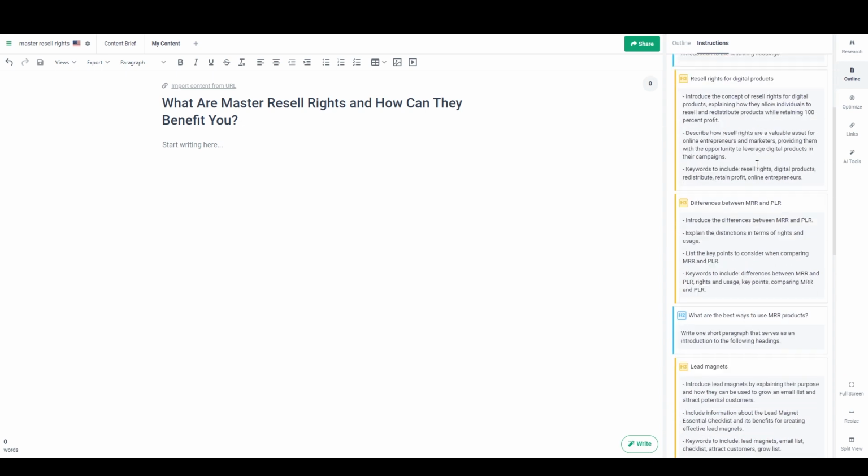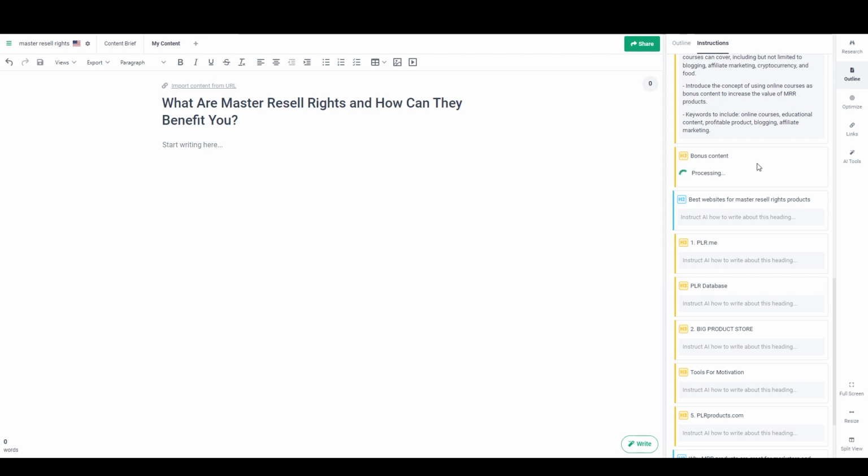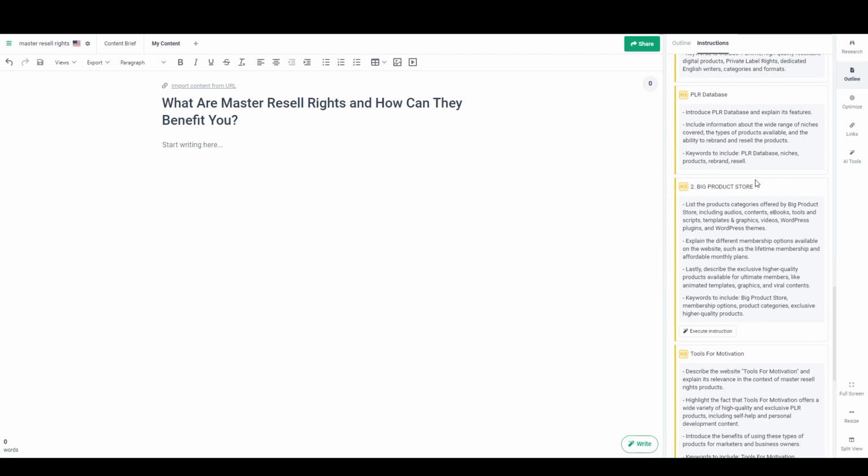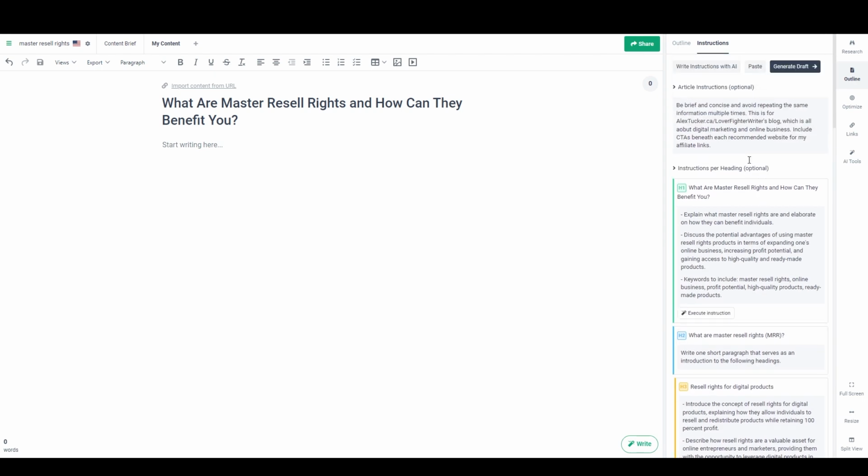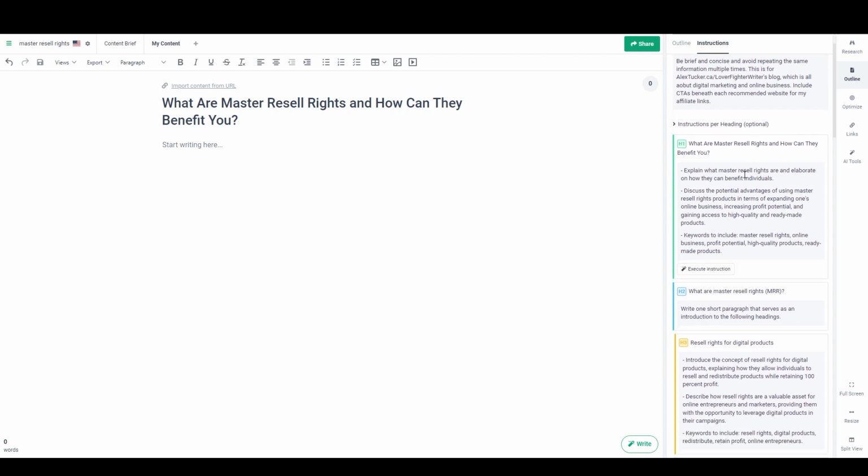This generally goes pretty fast, but I did have like 15 headings, so it's probably going to take a minute. And then once this is done, I just need to go through here and edit or delete or change whatever parts of this I don't like. Usually it does a pretty good job with recommending the keywords, so I don't have to change those too much, but it's pretty hit and miss with the actual instructions that it provides.